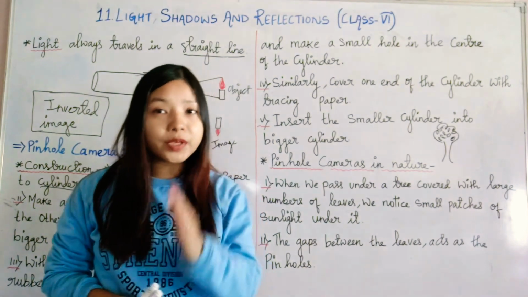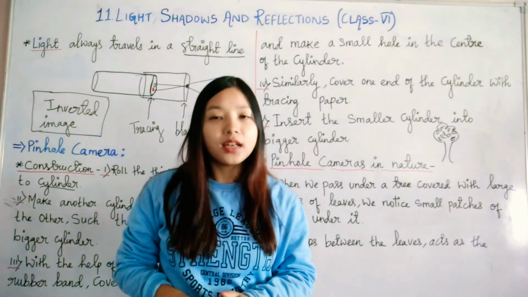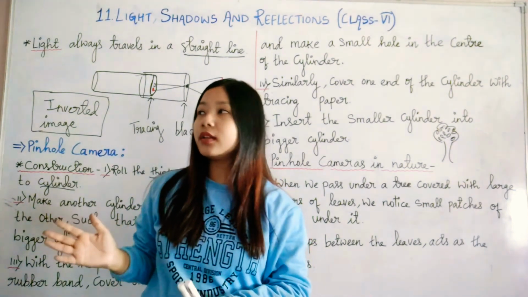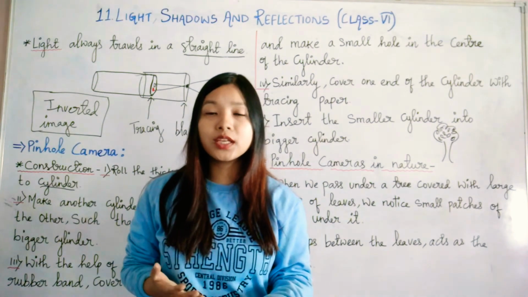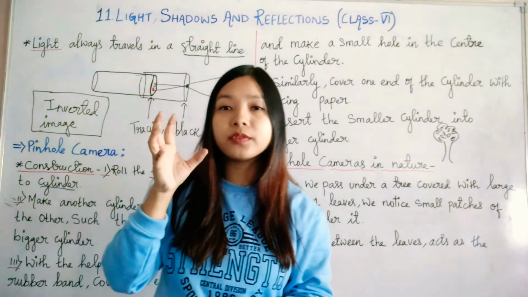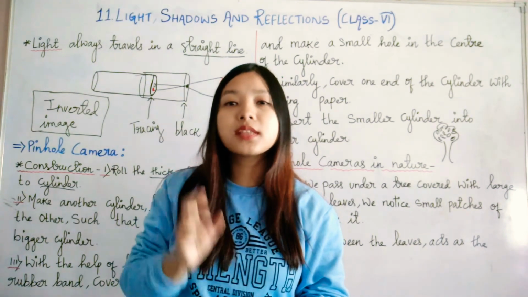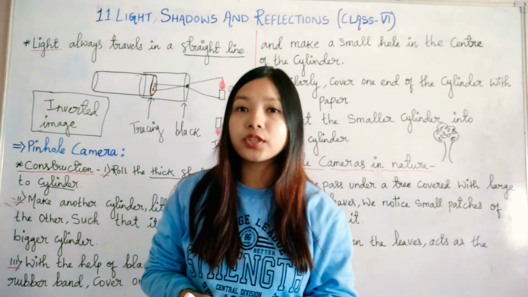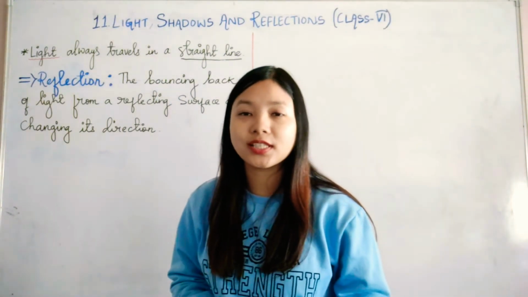So that is a pinhole camera which you can easily observe in nature. Like this pinhole camera, there are various other things which we can make with the help of mirrors and with the help of reflection. Let's see what mirrors and reflections are.